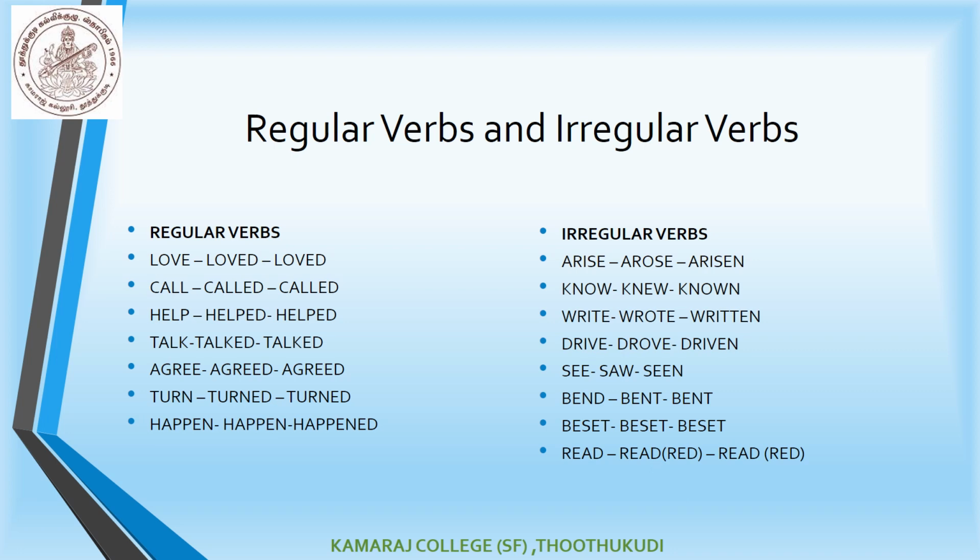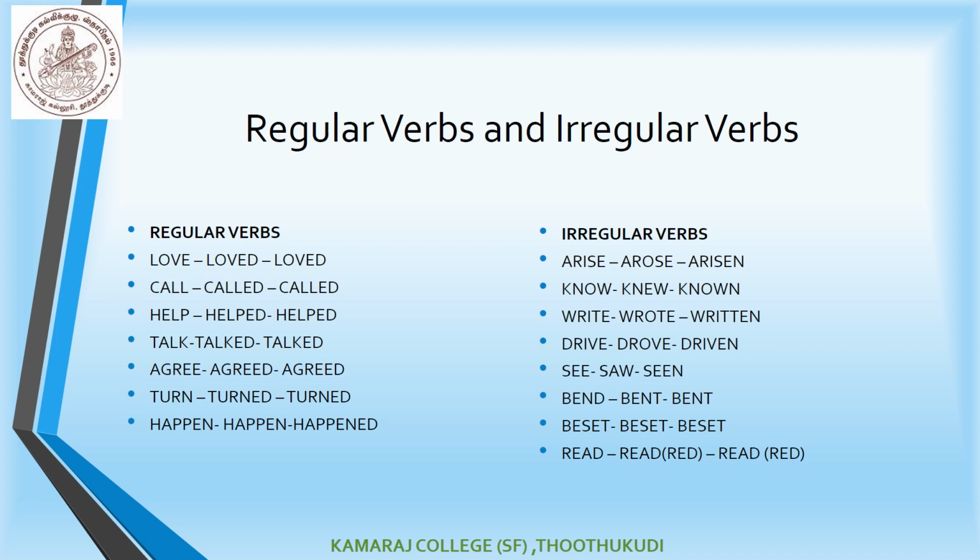The last two sets of words in irregular verbs are set and read. Set is the same in present tense, past tense and past participle, and read uses the same letters, but when we read it in past tense and past participle, we pronounce it differently.